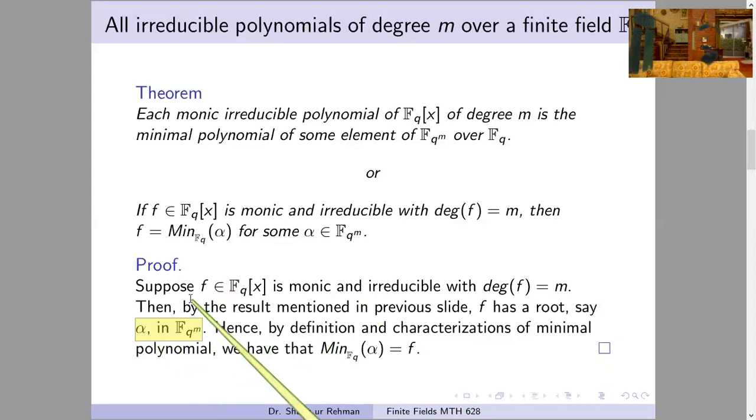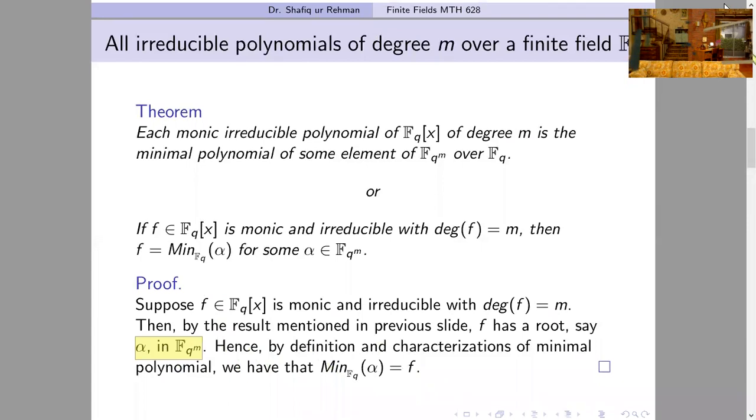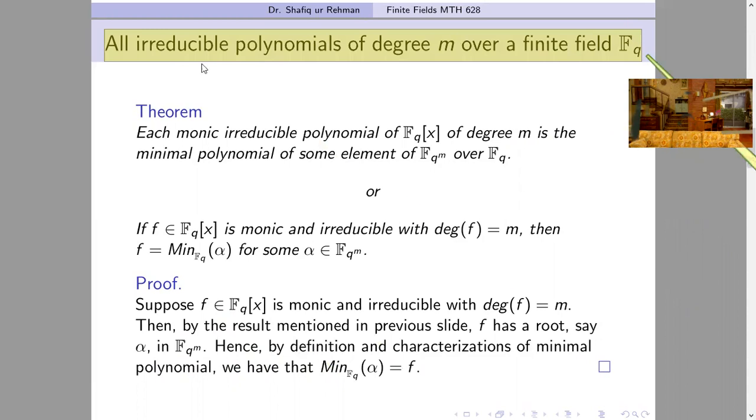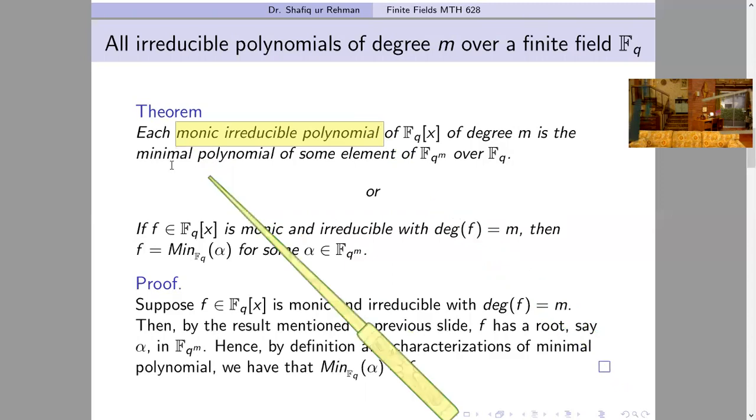So after proving this very simple result, very easy result, we can find all irreducible polynomials of degree m over any finite field fq, because now we have proved that each monic irreducible polynomial is in fact a minimal polynomial.